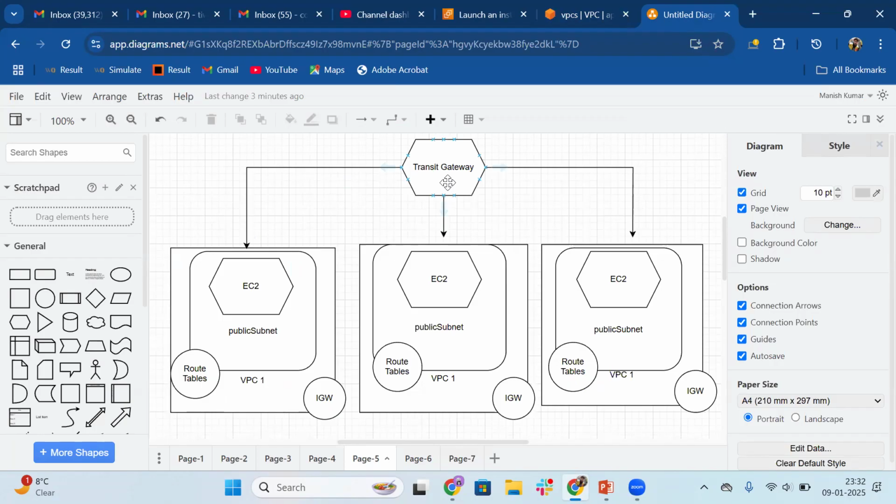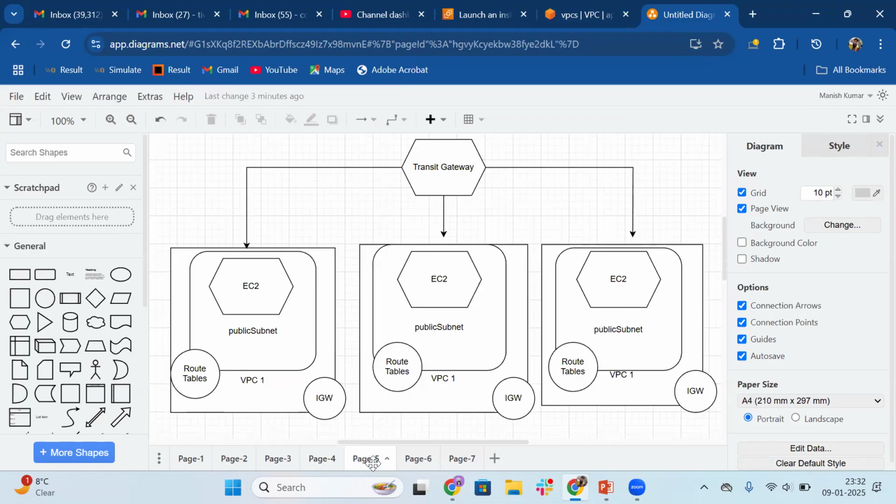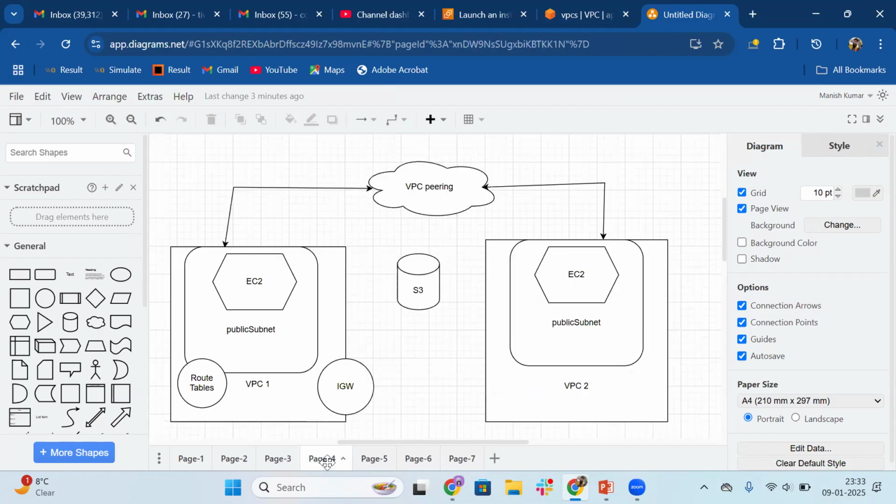But why is transit gateway even in the picture when there was VPC peering to have the communication between the VPCs? Every particular resource has its own limitation, correct? Just like any AWS services or any of the features which come in your concepts, everything has some limitations, and the next service provides the solution to that particular challenge or problem. So just think of this. Here we have two VPCs, and we have to make the communication. So what we did, we established the communication between these two.